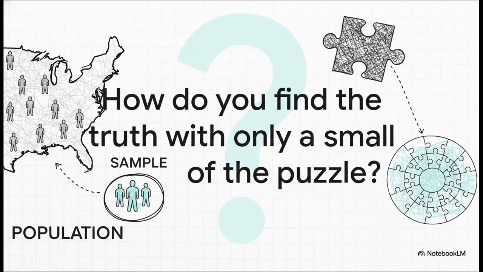Think about it like this. Imagine you need to know the average height of every single person in the country. You can't possibly measure everyone. It's just not going to happen. So what do you do? You grab a smaller group, a sample. And that's the big problem we're trying to solve. We've got this one small piece of the puzzle, our sample, but we want to know what the whole picture, the entire population, really looks like.